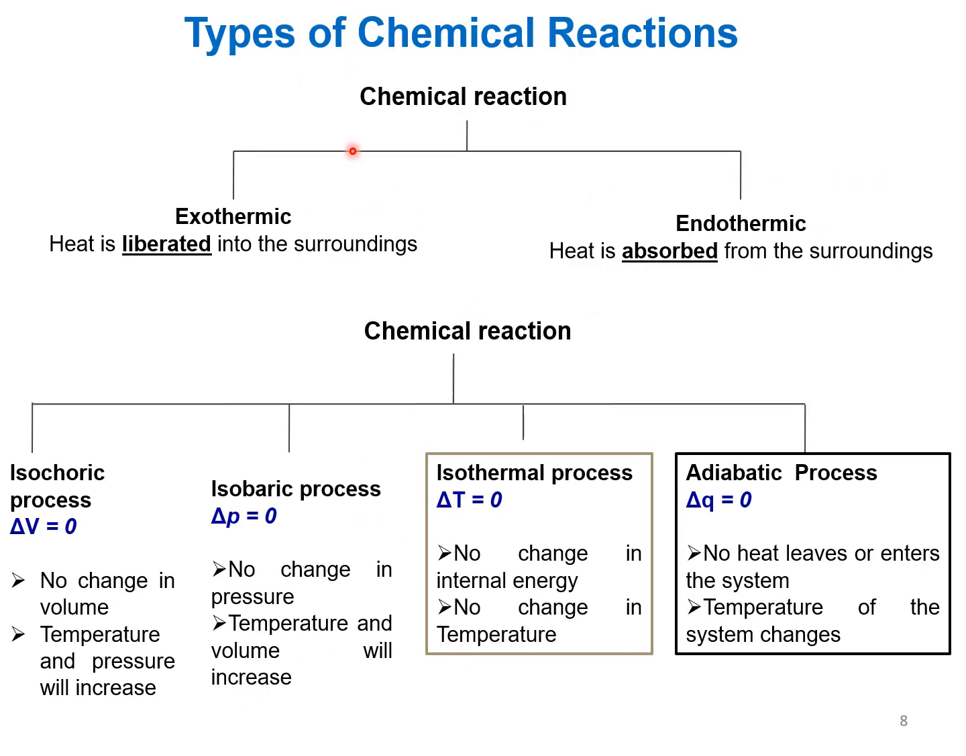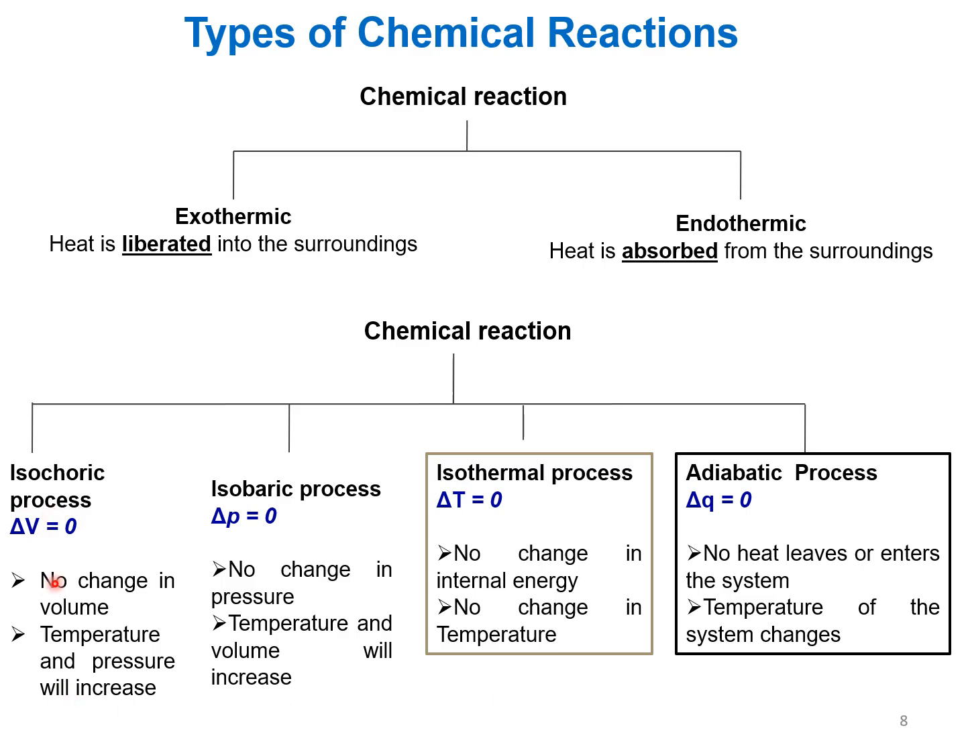Let us see about the different types of chemical reaction: exothermic reaction and endothermic. Exothermic is one where heat is liberated. Endothermic is one where heat is absorbed. Based on the condition, several processes are there: isochoric, where there is no change in volume; isobaric, where there is no change in pressure; whereas isothermal, temperature remains constant. In adiabatic, no heat leaves or enters the system.